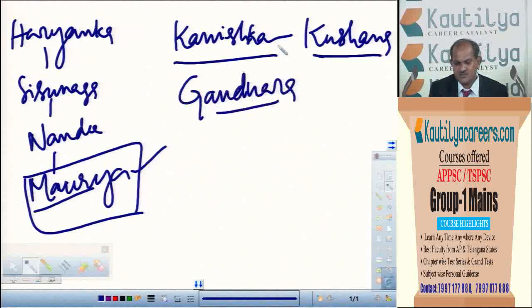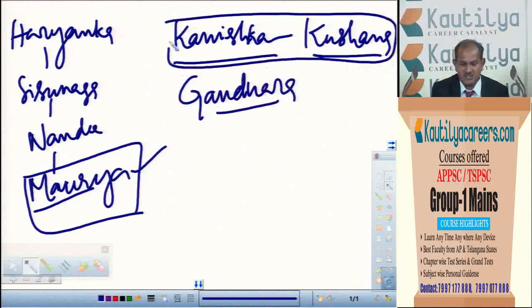So when you want to study the Kushans, or particularly Kanishka, you have to study his administrative conditions and his patronage of the fine arts. Even during his period, art and architecture developed. He constructed a city called Peshawar, which in those days was called Purushapura. He even constructed some stupas, it seems, and he too patronized Buddhism.